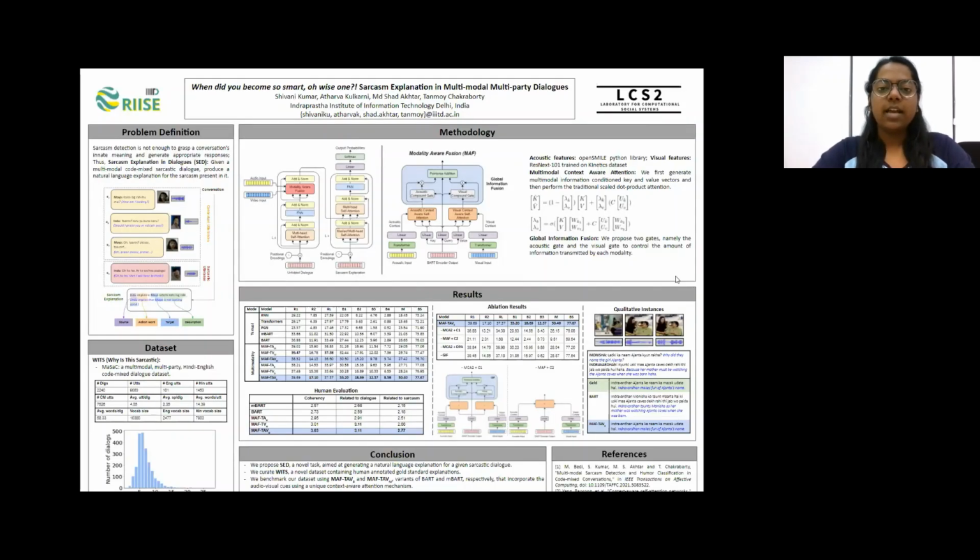Hello everyone, I'm Shivani Kumar, and today in this poster for RISE, I'm going to present my EMNLP 2022 publication discussing sarcasm explanation in multimodal multi-party dialogues.